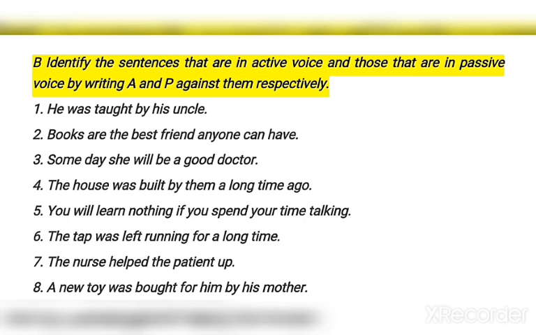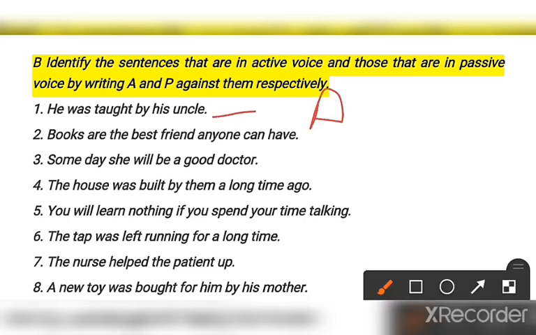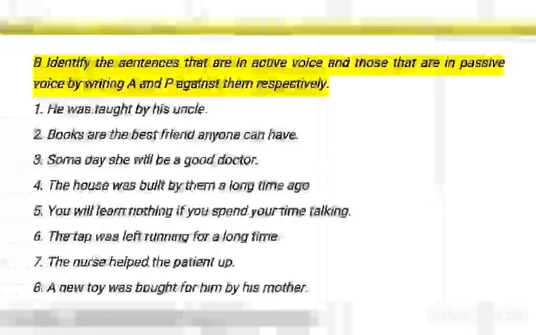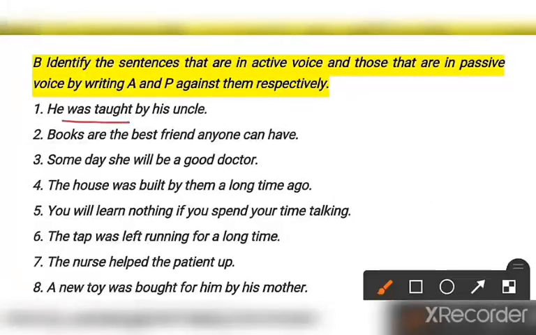See, he was taught by his uncle. Very simple: passive, given was plus third form. Second says, books are the best friend anyone can have. There is no third form, so it is simply active.